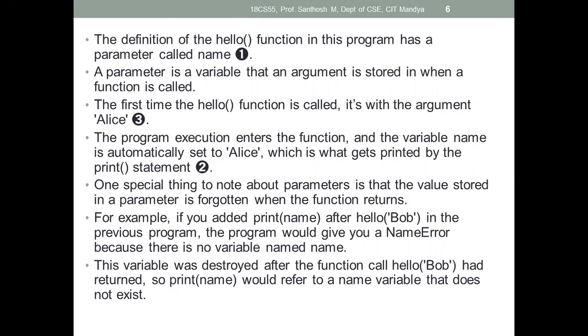Okay, the program execution enters the function and the variable name is automatically set to Alice, which gets printed by the print statement. So one special thing to note about the parameter is that the value stored in the parameter is forgotten when the function returns. Okay, when the function returns, that value will be destroyed. For example, if you added print name after hello Bob in the previous program, the program would give a NameError because there is no variable named name.